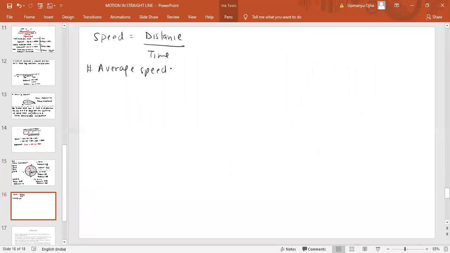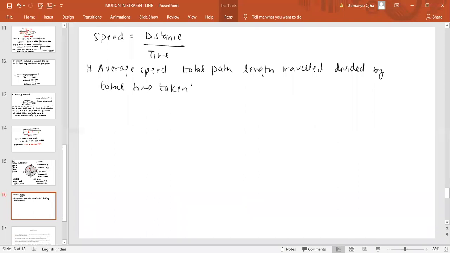Average speed is defined as the total path length traveled divided by the total time taken by the particle, the total time during which motion has taken place.